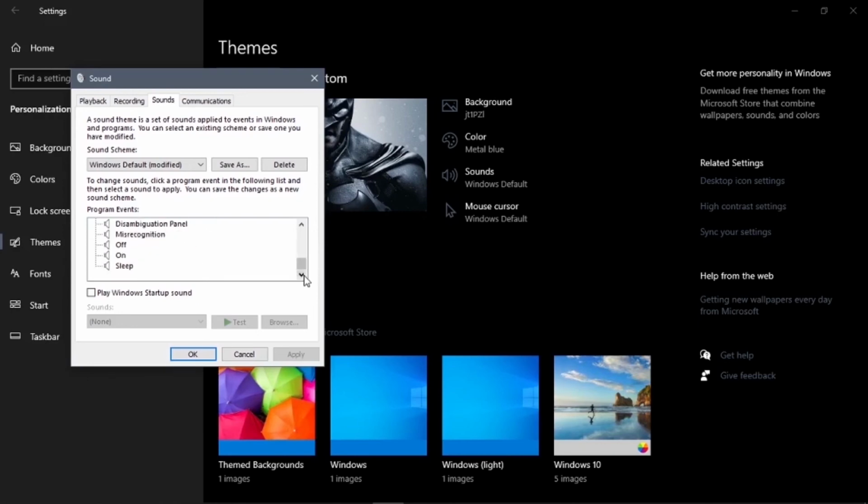And if you're fed up of the sounds you put, you can just go back to Windows default. So when I click this one now, it is back to the original default one.